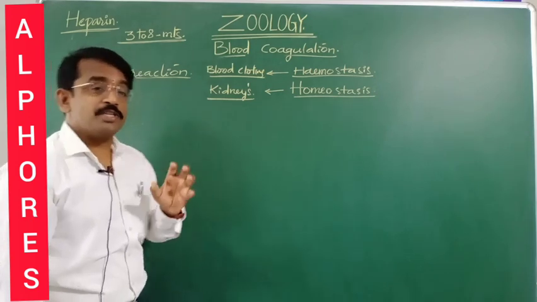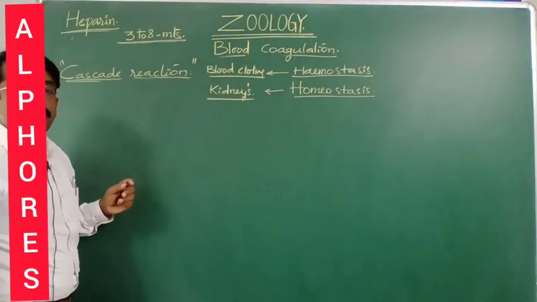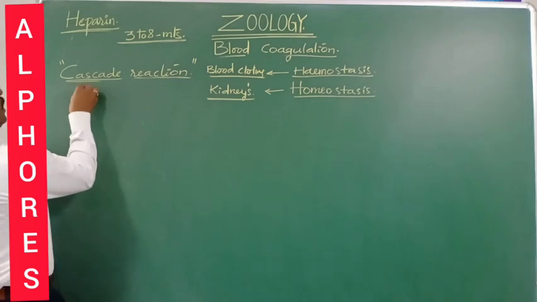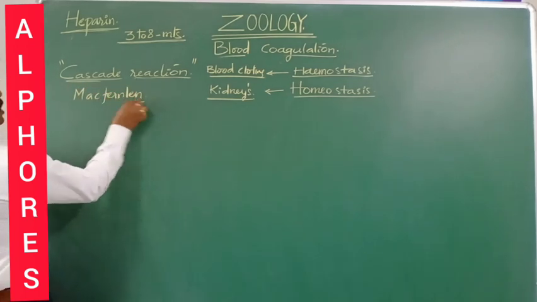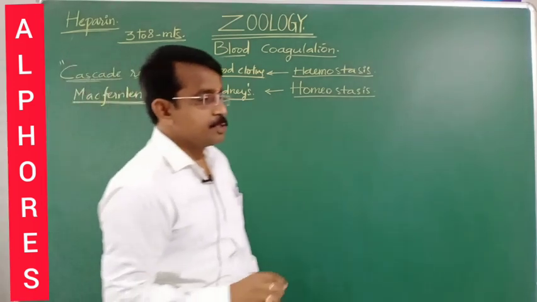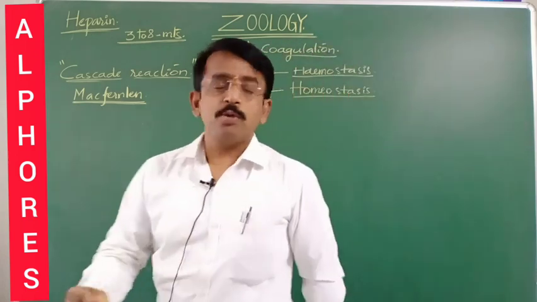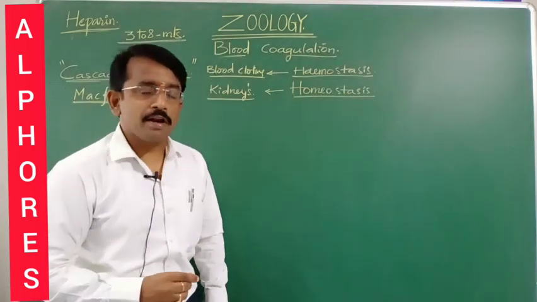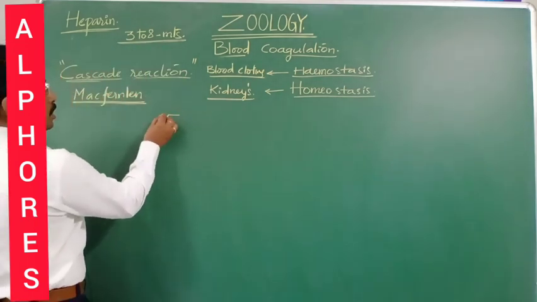Macfarlane, a scientist, named it a cascade reaction. Let me clear you, what do you mean by cascade reaction? Suppose this is a tap.